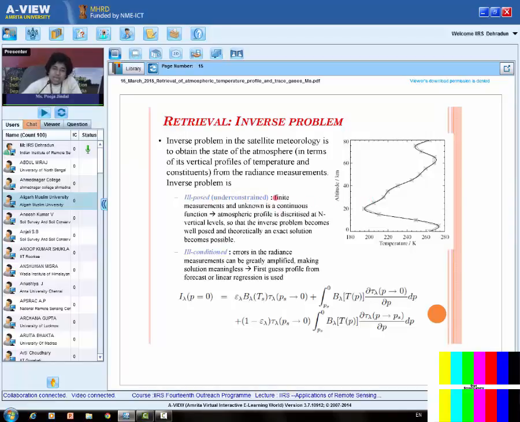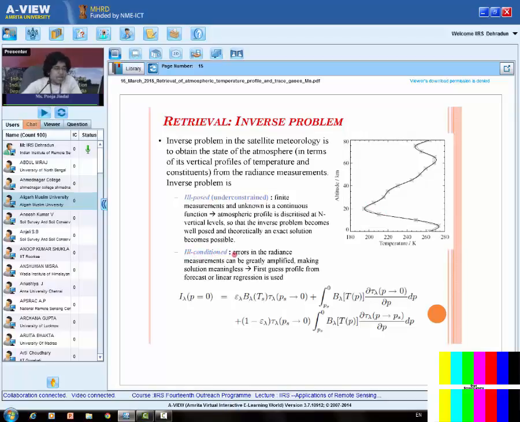So this makes the problem ill-posed. So we have to solve this problem. How do we do it? We make the atmospheric profile discretized at some particular vertical levels, so that the inverse problem becomes well posed and theoretically an exact solution becomes possible. It means that instead of taking the continuous profile, I'll take the temperature profile at a few points in the atmosphere.